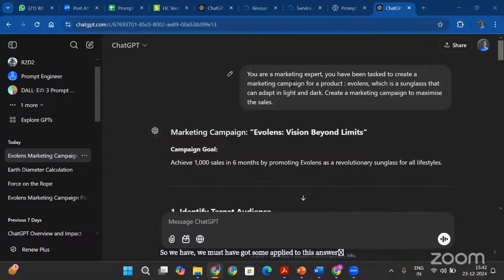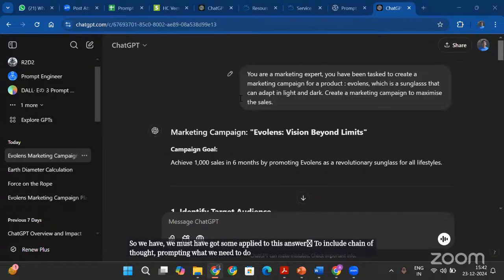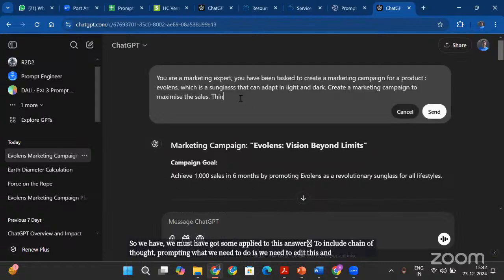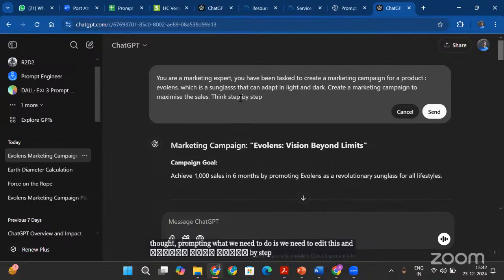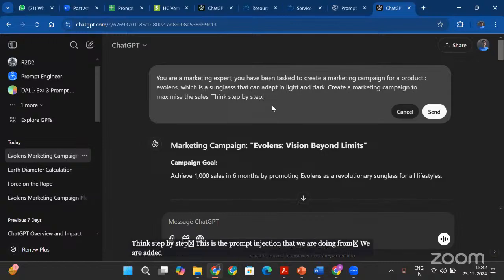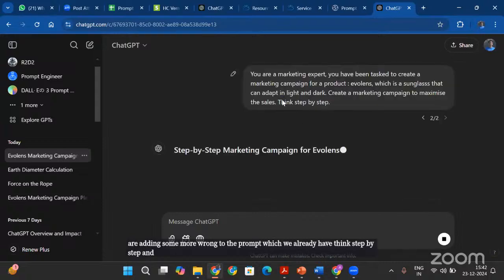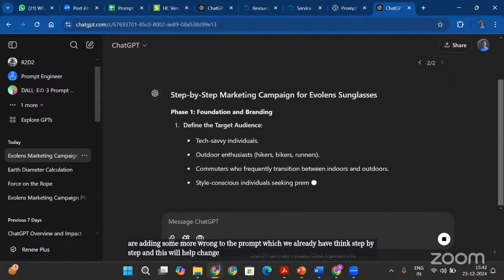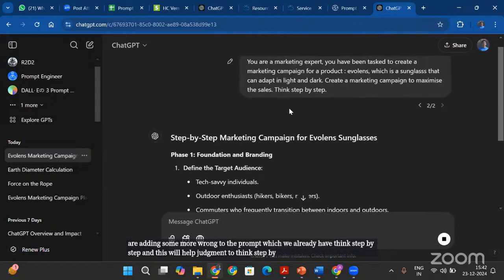Now, to include chain of thought prompting, what we need to do is edit this and just add think step by step. Okay, think step by step. This is the prompt injection that we are doing. We are adding some more prompt to the prompt which we already have. Think step by step, and this will help ChatGPT to think step by step and provide me a proper guideline.